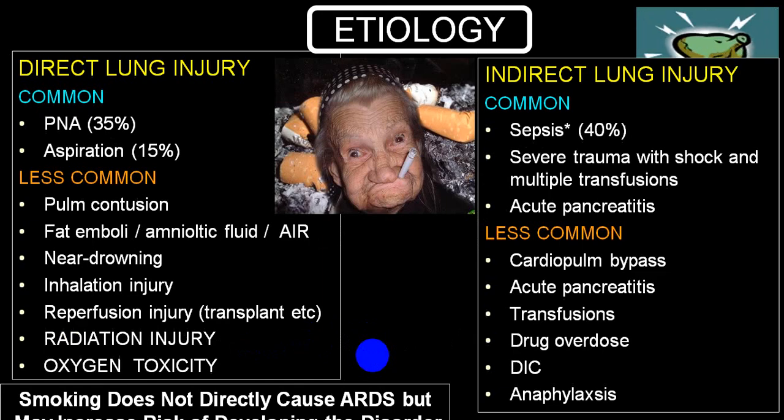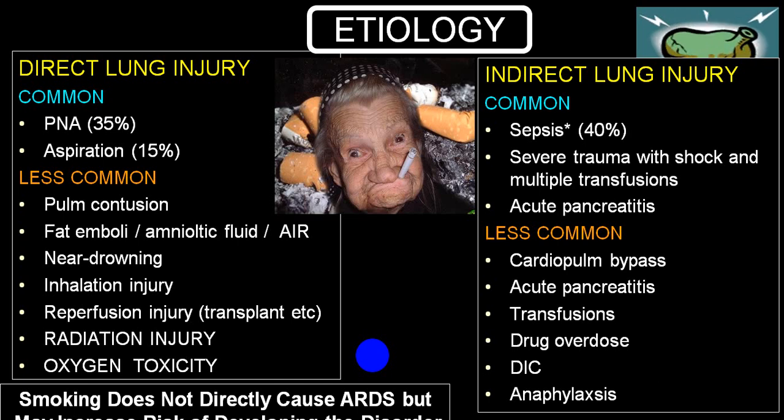If we divide the etiology, we divide into two groups: direct lung injury and indirect lung injury. In direct lung injury, the most common, which comes topmost on the list, is pneumonia, accounting for almost 35%, and aspiration pneumonia, which accounts for 15%.